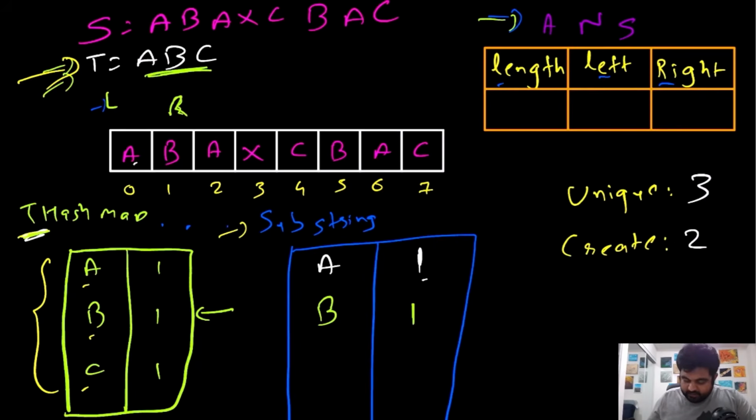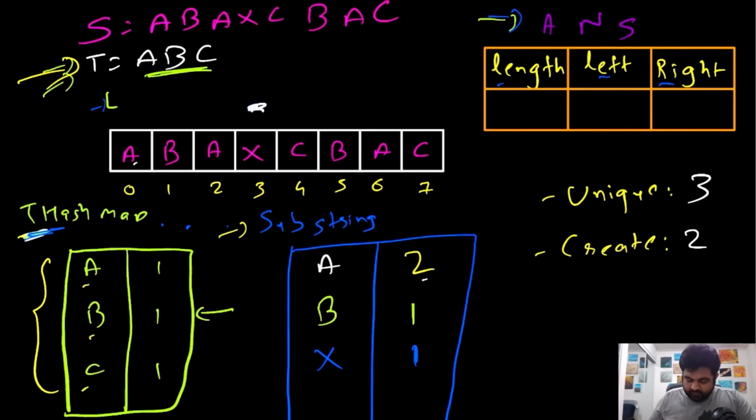Now the next thing we are going to do is update the value of the right pointer. We encounter that this value is actually a, so we add one more entry for a. So over here we have found 2 occurrences of a, but that does not solve our problem because our unique and create are still not the same. So now we update the value of r again. Now r is at this position, x is not present over here, so we add an entry for x equal to 1, but this x is not present in the t hash map, so we can't do anything about it.